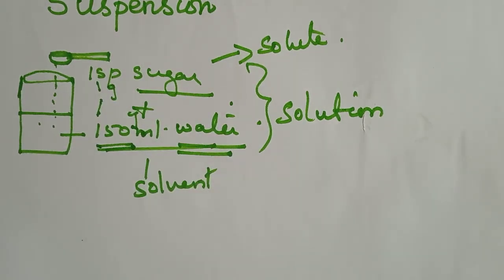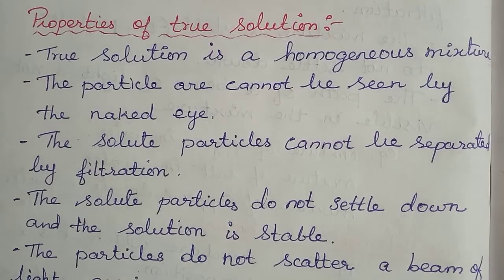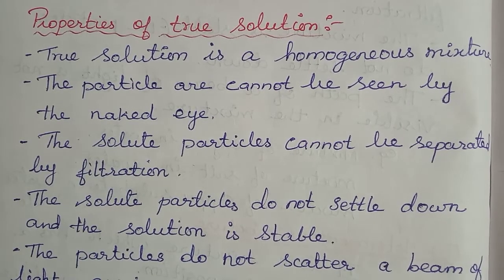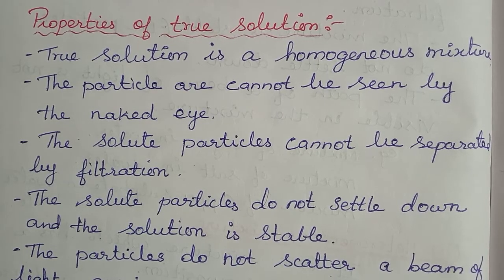Now we are going to see the properties of true solution. What are the properties we have in true solution? It is a homogeneous mixture of two or more substances, no doubt. The particles cannot be seen by our naked eye. We are mixing sugar with water, and after that we cannot see the sugar again.